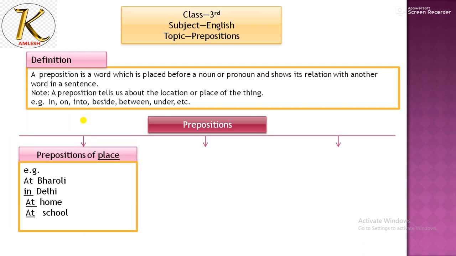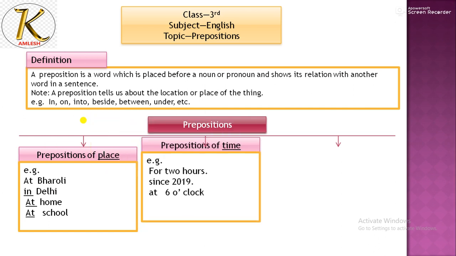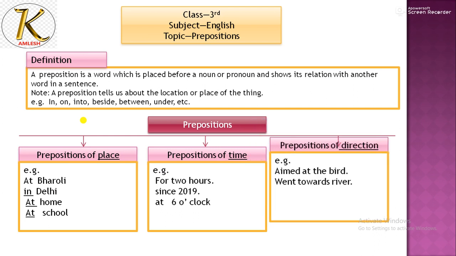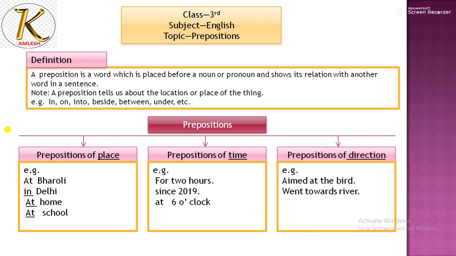I have told you the types: preposition of place, preposition of time and preposition of direction. First is preposition of place. With small places we use preposition at, and with big places, big cities, we use preposition in. At Bareilly, in Delhi, at home, at school.